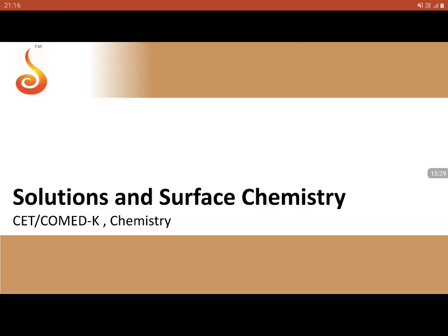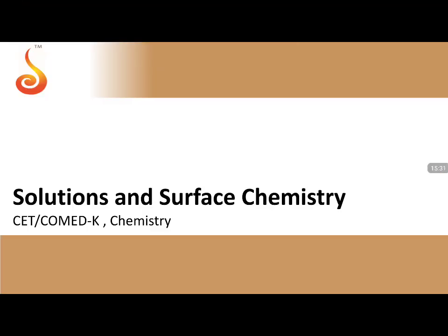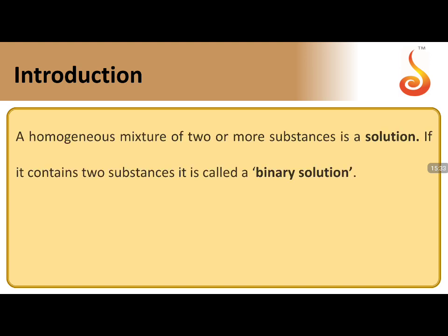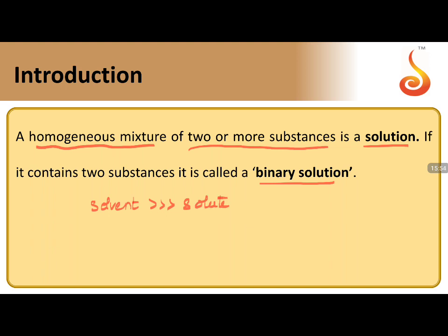So moving on, now we are moving into the next topic, solutions and surface chemistry. What is a solution? A very simple introduction: a homogeneous mixture of two or more substances is called a solution. If it is two substances, it is called a binary solution. And if the composition of the solvent is very much greater than that of the solute, then that type of solution is called a dilute solution.